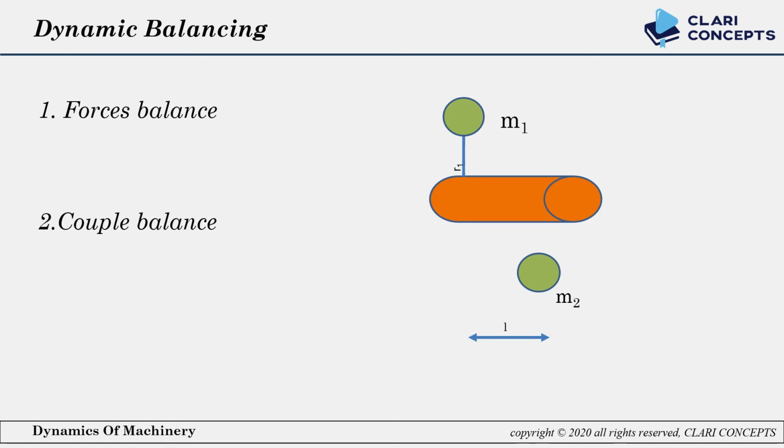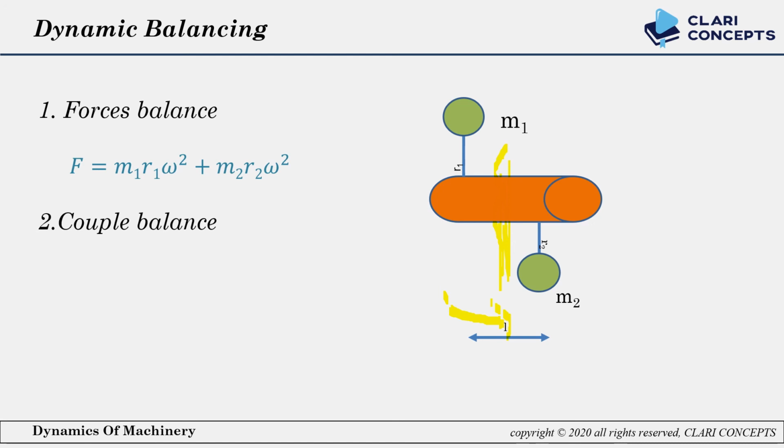But here the couple is not killing each other. So here a couple is produced in the anti-clockwise direction. Due to that, we have to take one plane. So here I am taking one plane which divides this shaft into L by 2. First we write the force in this system. It will be m1 r1 omega square plus m2 r2 omega square.